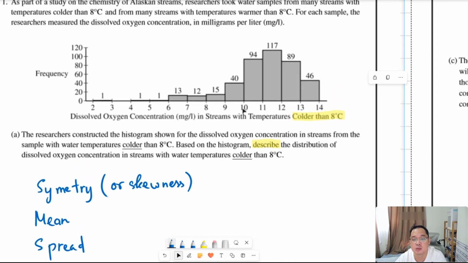So we can see that this distribution is a little bit symmetric here, but not actually symmetric, because it has a long tail on this side. It even has two values here: one sample with the dissolved oxygen concentration from 2 to 3 milligrams per liter, and one sample with the concentration from 4 to 5 milligrams. So it has a long tail here, and therefore we say that this distribution is left skewed.